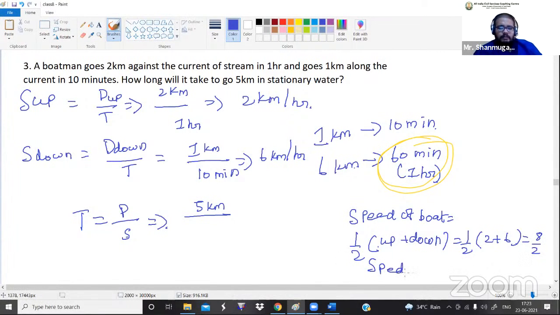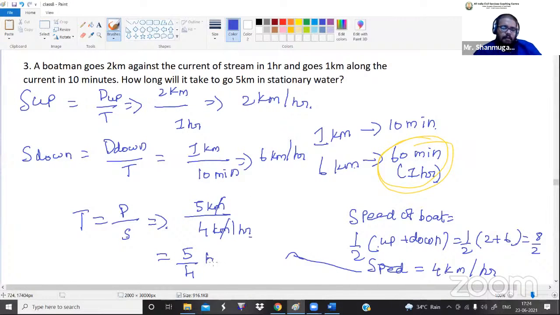Speed is equal to 4 kilometer per hour. Now let's apply this value here. 5 kilometer divided by 4 kilometer per hour. Kilometer will get cancelled. The remaining we get 5 divided by 4 hours.